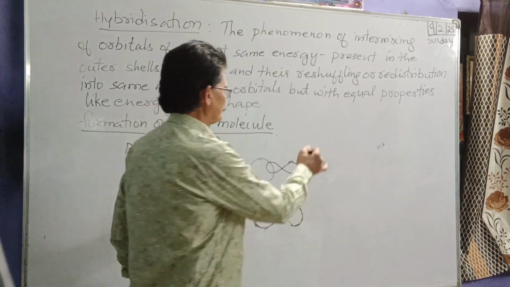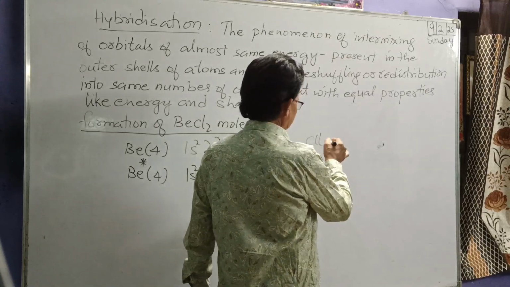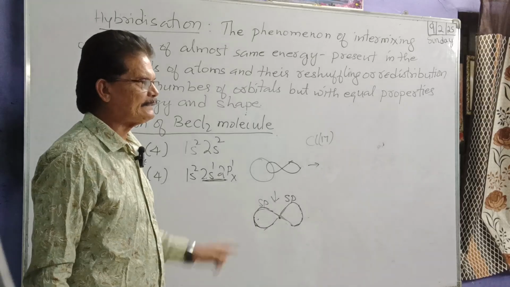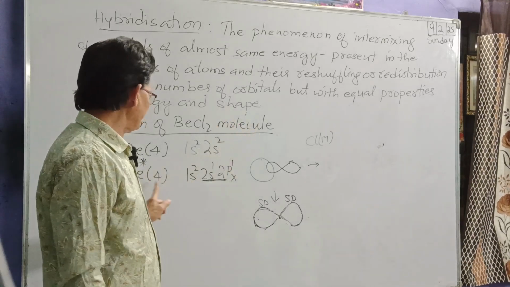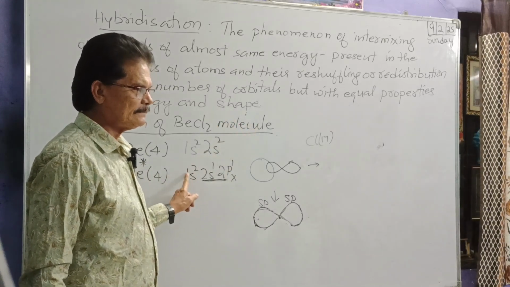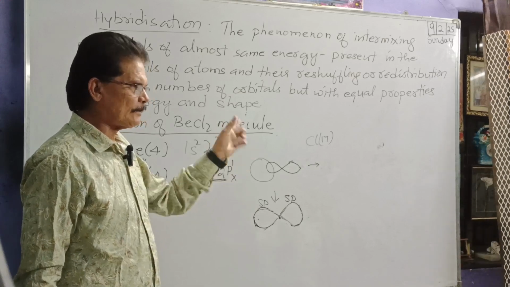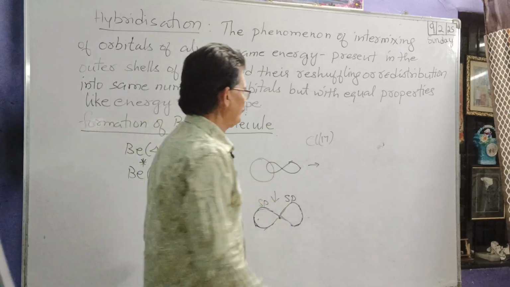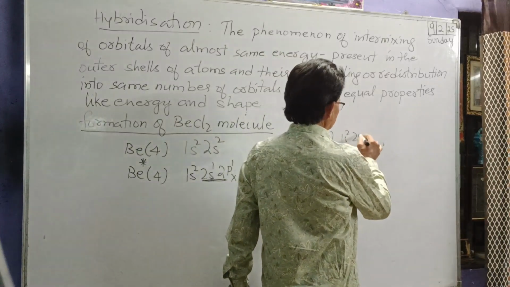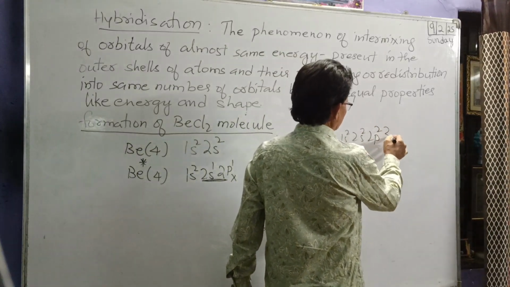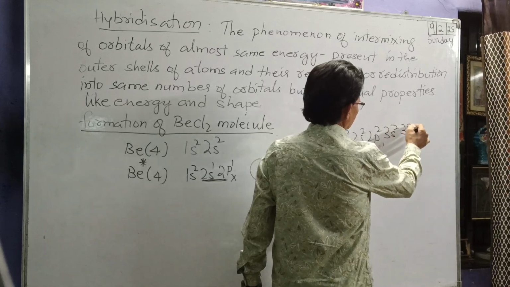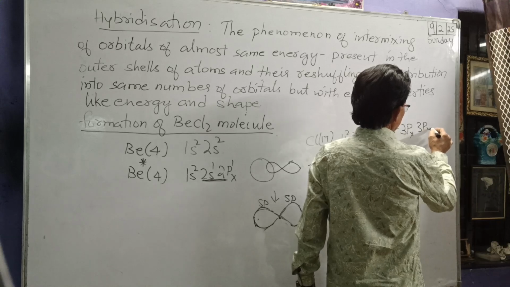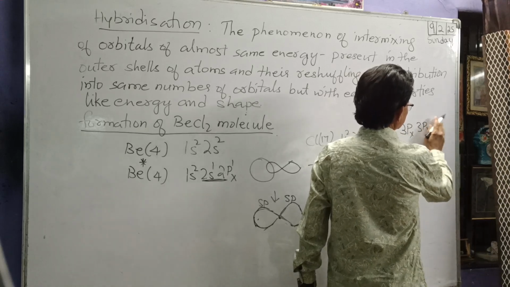Coming to chlorine, chlorine has its atomic number as 17 and it is not the excited state. We are talking about chlorine in the ground state. Okay, 1s2, 2s2, 2p6, 3s2, 3p: 3px, 3py, 3pz.